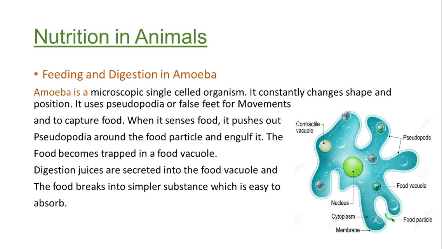So this is the picture of the amoeba, where the nucleus, cytoplasm, cell membrane, food vacuole and pseudopods are there. This is the simplest microscopic single-celled organism where the digestion also takes place. It is not only in human beings. As we see, in nutrition in animals, the digestion process is an essential part for each and every animal, whether it is a single-celled organism or a multicellular complex animal like human beings.